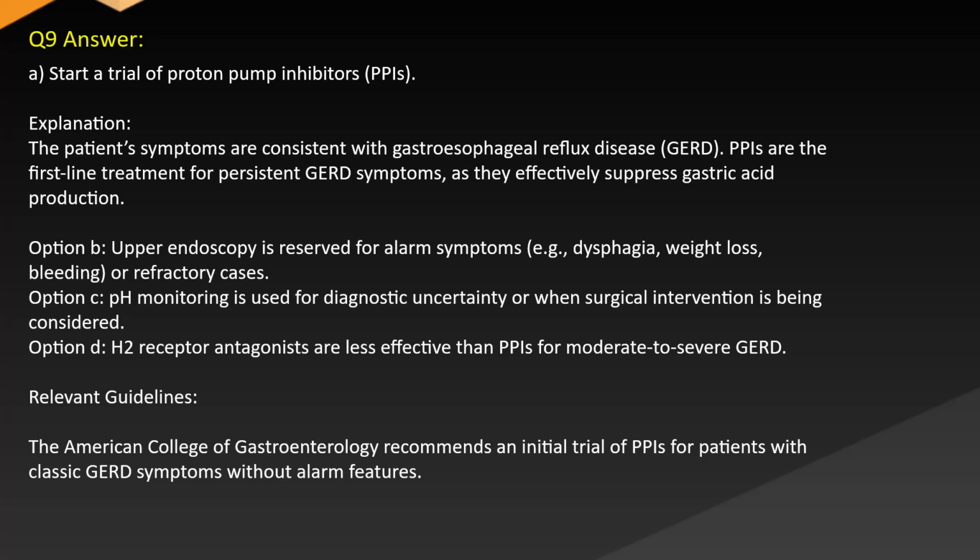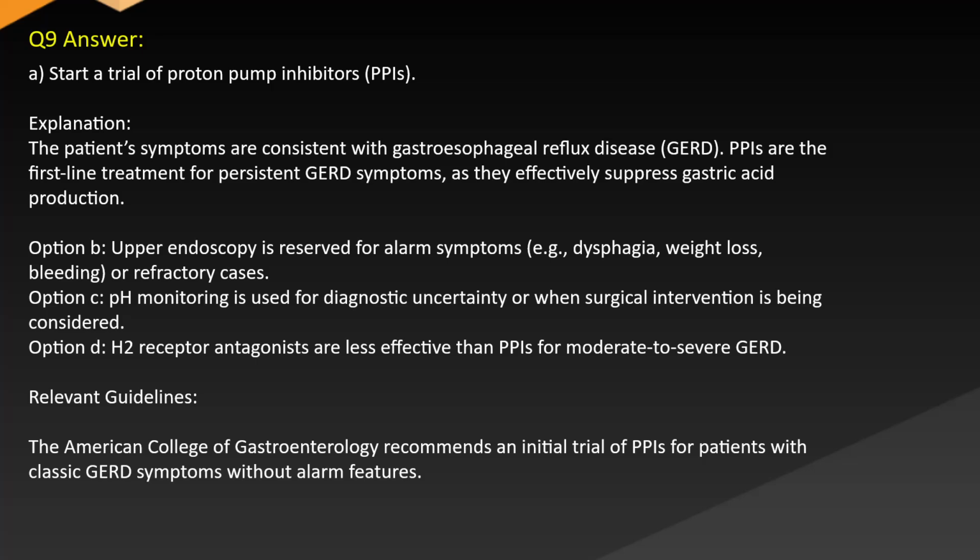Option B. Upper endoscopy is reserved for alarm symptoms, e.g., dysphagia, weight loss, bleeding, or refractory cases. Option C. pH monitoring is used for diagnostic uncertainty or when surgical intervention is being considered. Option D. H2 receptor antagonists are less effective than PPIs for moderate to severe GERD.